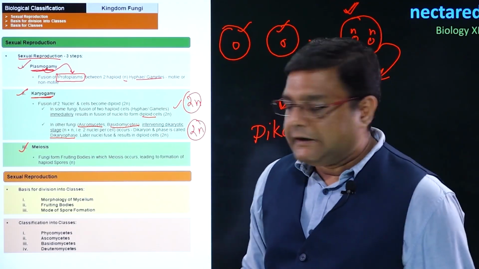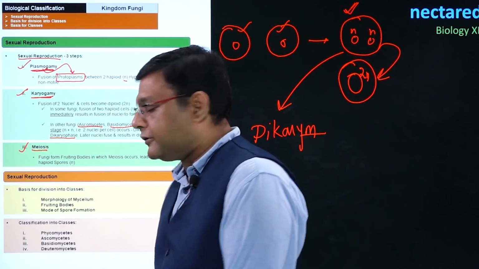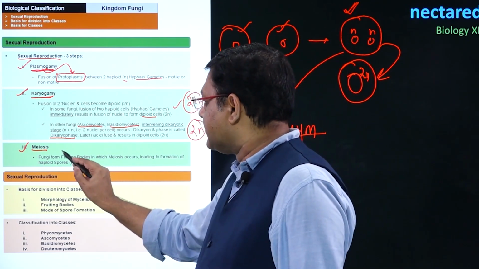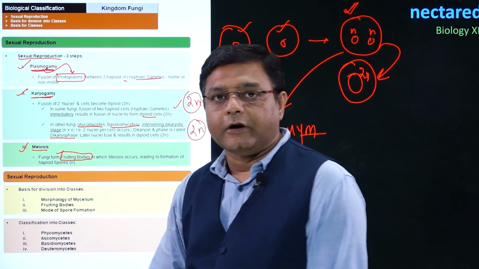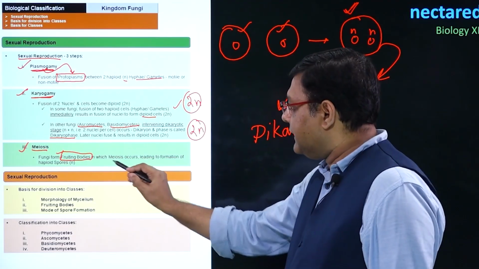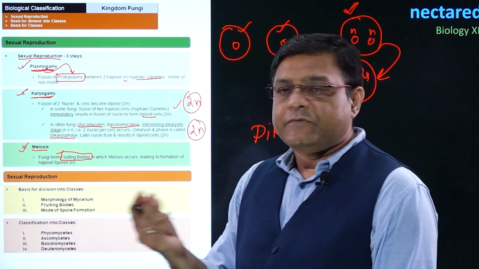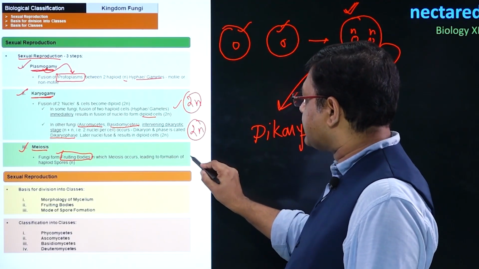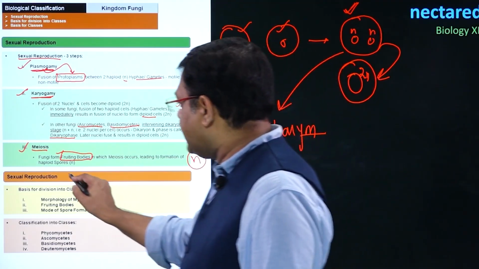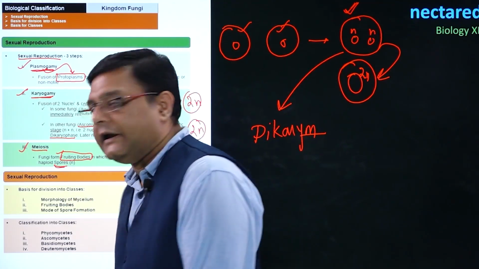After karyogamy, the third step is meiosis. Meiosis happens in structures called fruiting bodies, and once meiosis occurs, the 2n structure converts back to a haploid structure, which is called a spore.